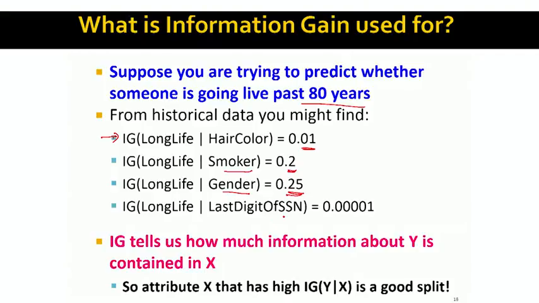For example, given that social security numbers in the United States are random, how much do the last 4 digits of a social security number tell us about how long somebody is going to live? They don't tell us anything. So the whole idea about information gain is that it tells us how much information about the target variable Y is stored or contained in X. So the attribute that has a high value of information gain is the attribute on which we want to split when creating a decision tree in our case.